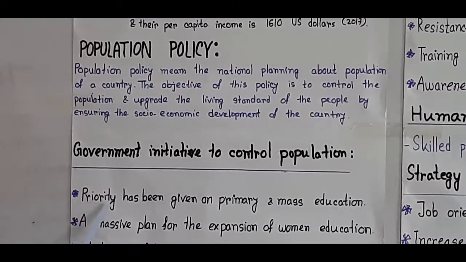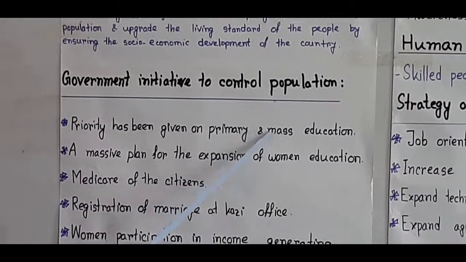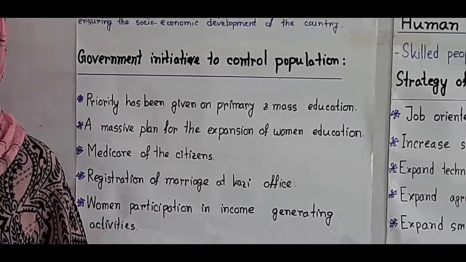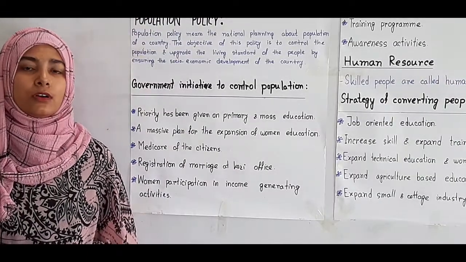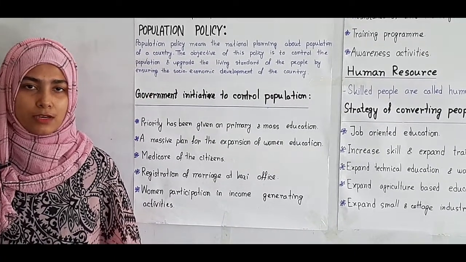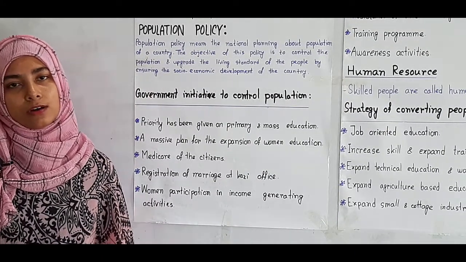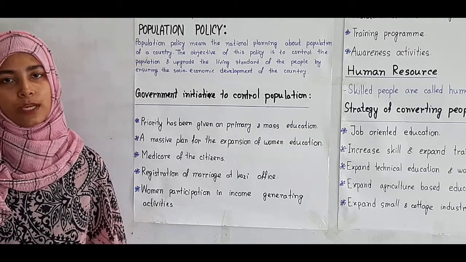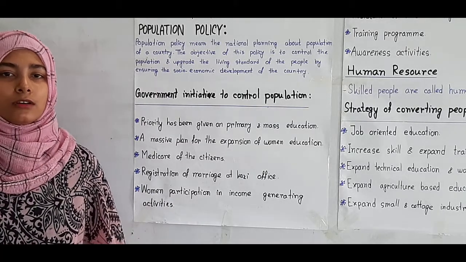First one is priority has been given on primary and mass education. As I know, in Bangladesh we are not getting enough job for the shortage of proper education, by which we can concentrate on our economic status and by which we will be aware, and that way we can be conscious on controlling our population.